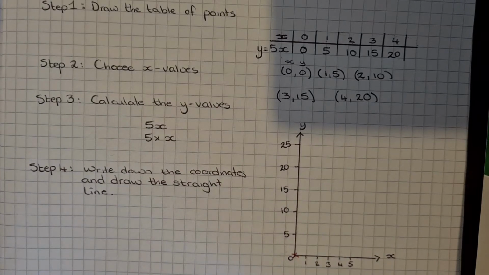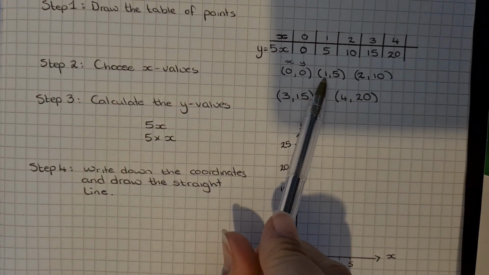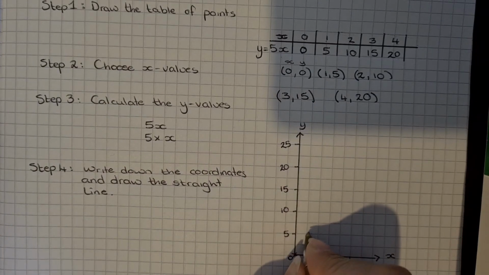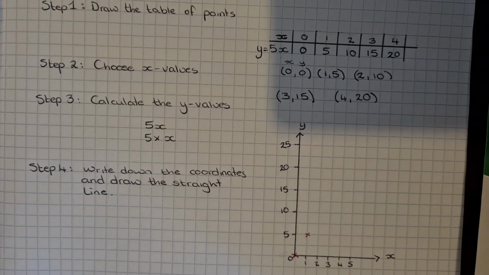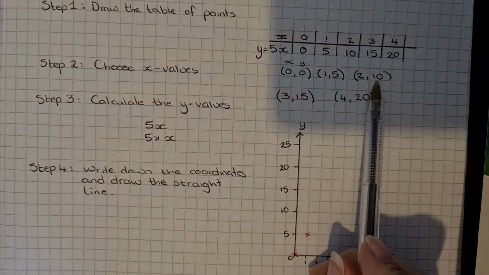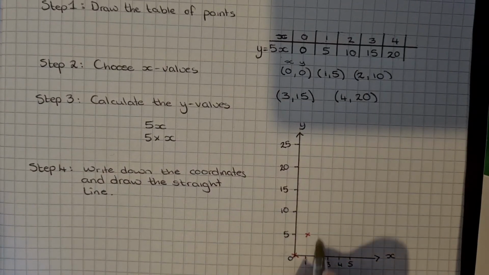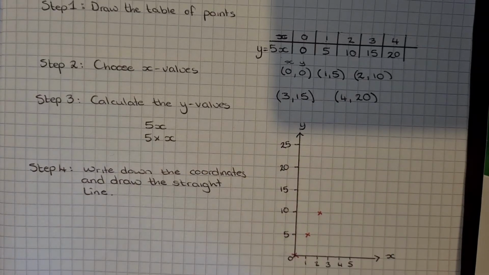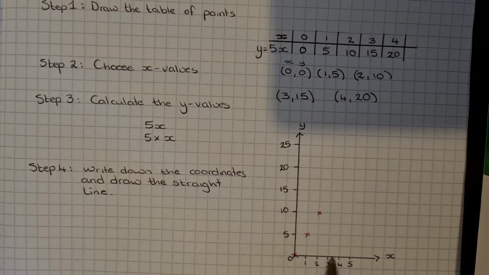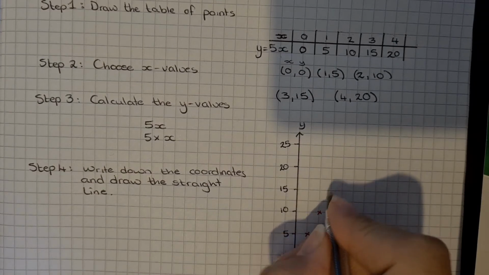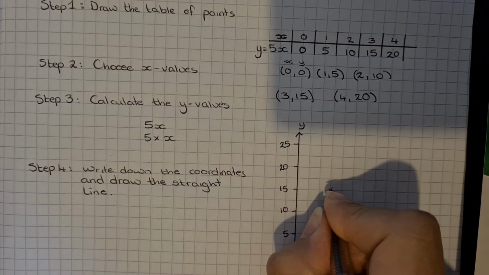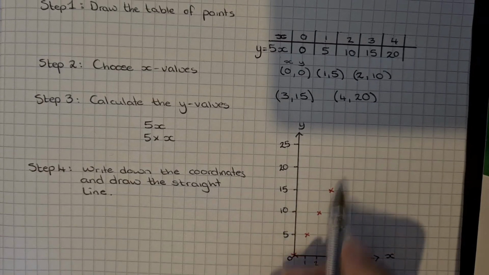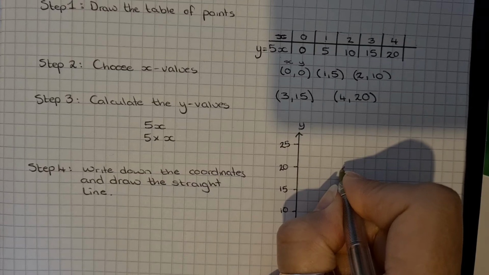Our next point is 1, 5, so along to 1 and up to 5, and put a little cross. Next one is 2, 10, so along to 2 and up to 10. Then 3, 15. And last one, 4, 20.